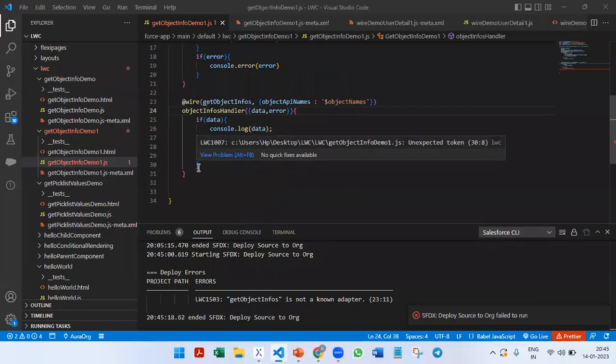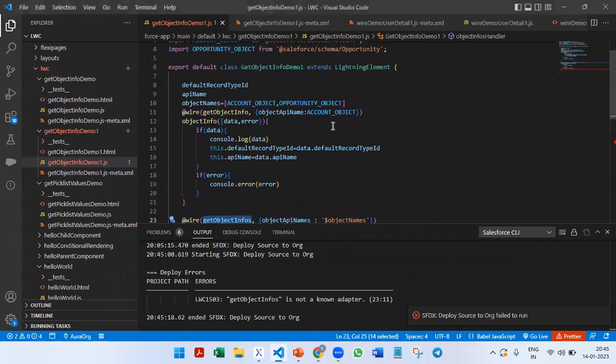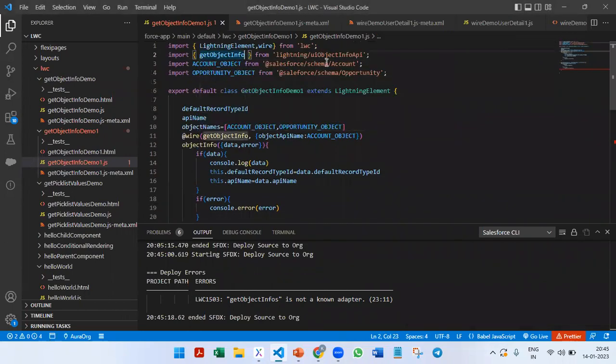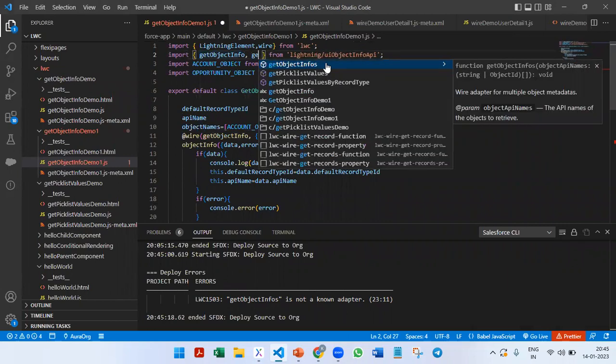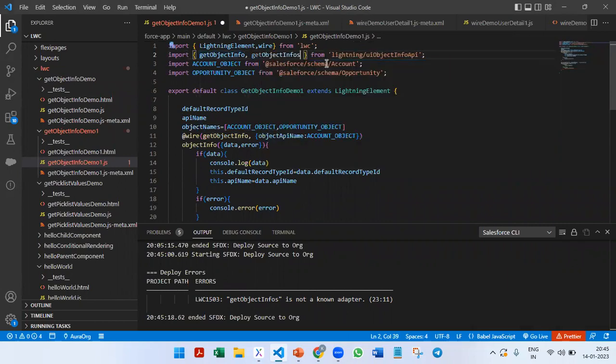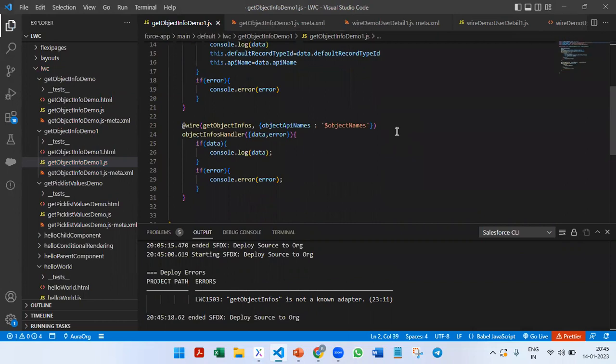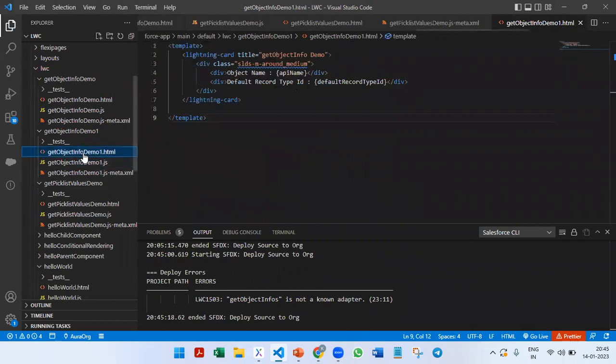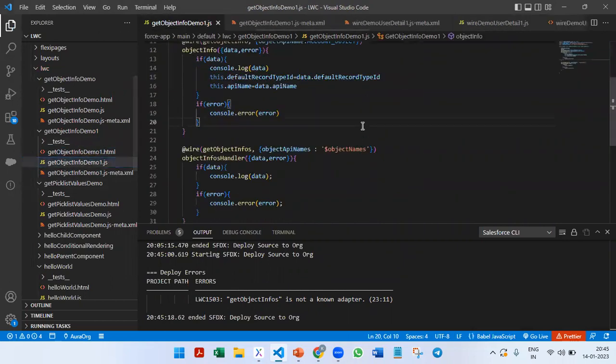And here we are getting one error because getObjectInfos is not yet imported. So we can write getObjectInfos. Okay, so this part is done. Now let us first go and deploy this.